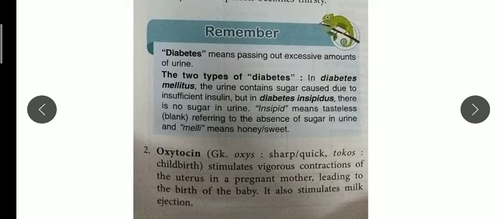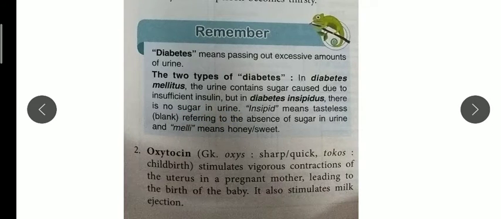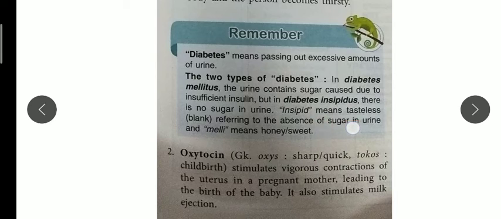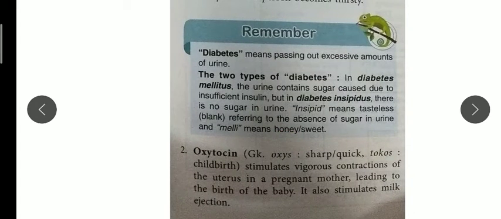Now this is diabetes insipidus, where there is no sugar in the urine. Insipid means tasteless, and mellitus relates to honey. So you can easily understand the difference.